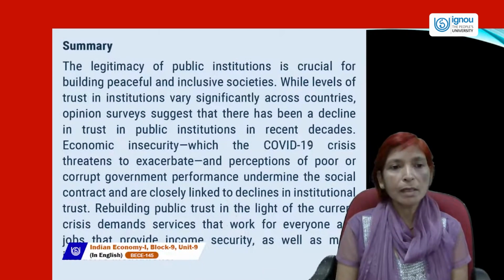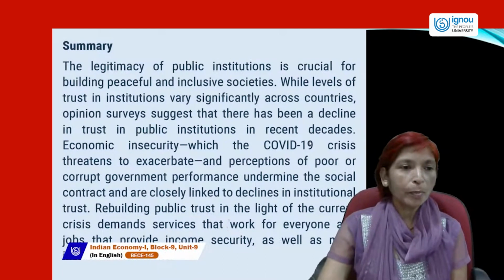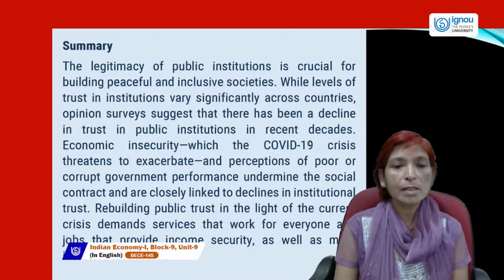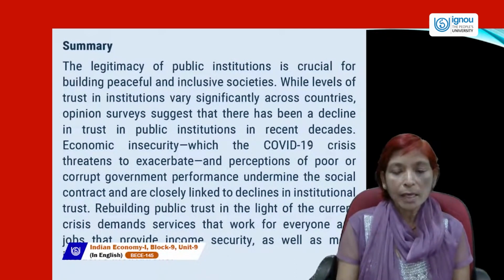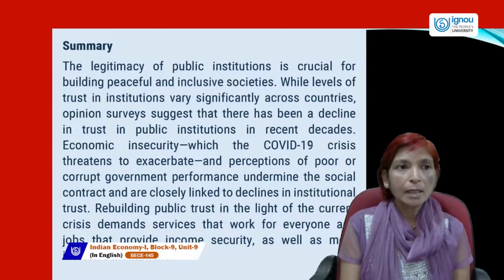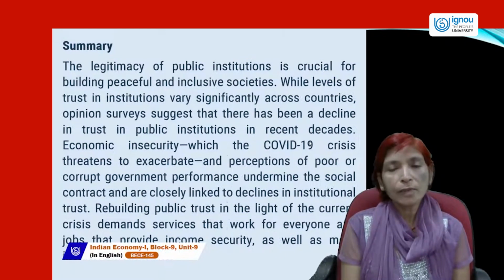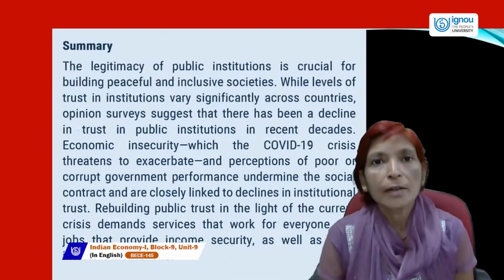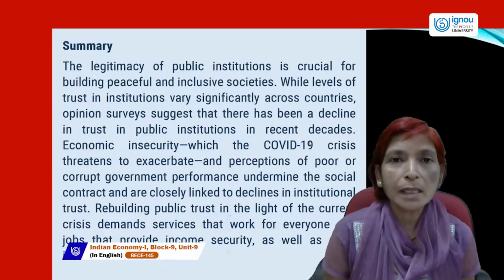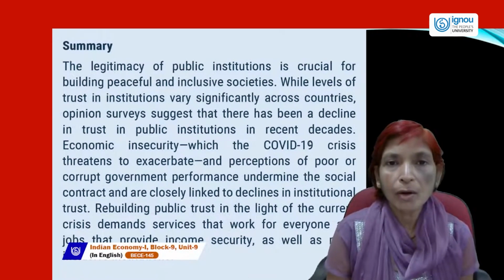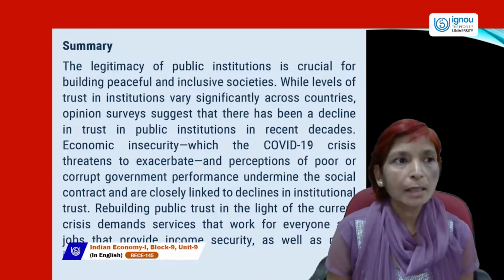While levels of trust in institutions vary significantly across countries, opinion surveys suggest that there has been a decline in trust in public administration institutions in recent decades. So all these things you have studied in this unit. Now this Indian economy paper 1, all topics are covered in different sessions of these classes. So read carefully all these topics. Now this BECE 145 unit and all the blocks are covered in live sessions.